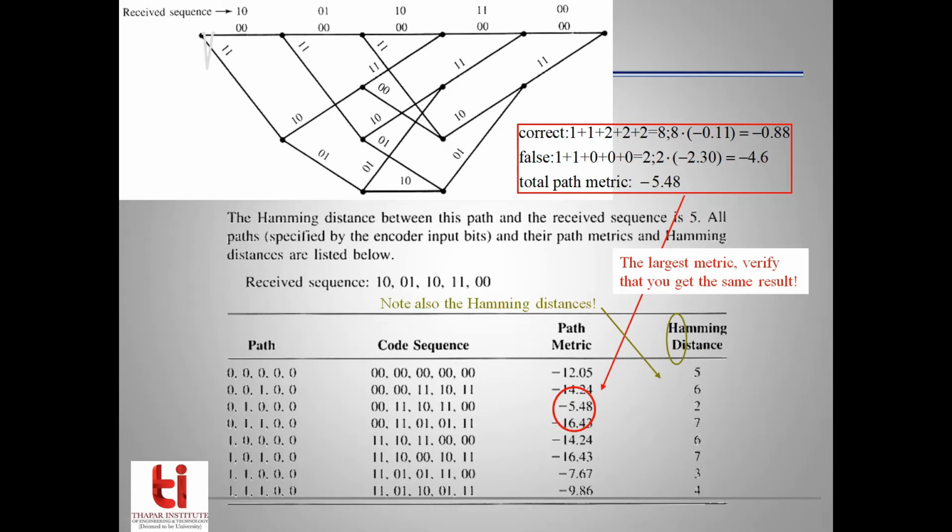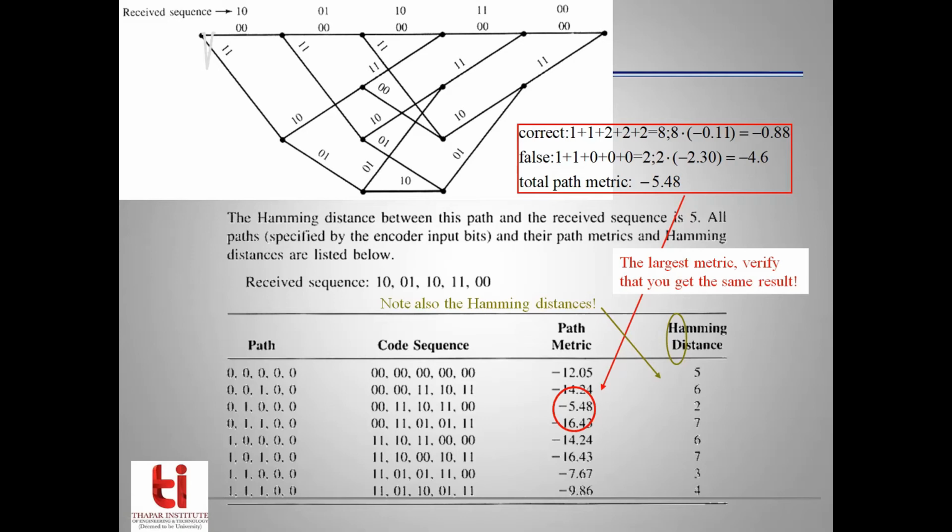So what if we add the total Hamming distance obtained for the received sequence and the candidate sequence corresponding to path 0 0 0 0 0? For the first 2-bit snippet we have 1, plus, for the second 2-bit snippet, Hamming distance 1, that makes it 2.